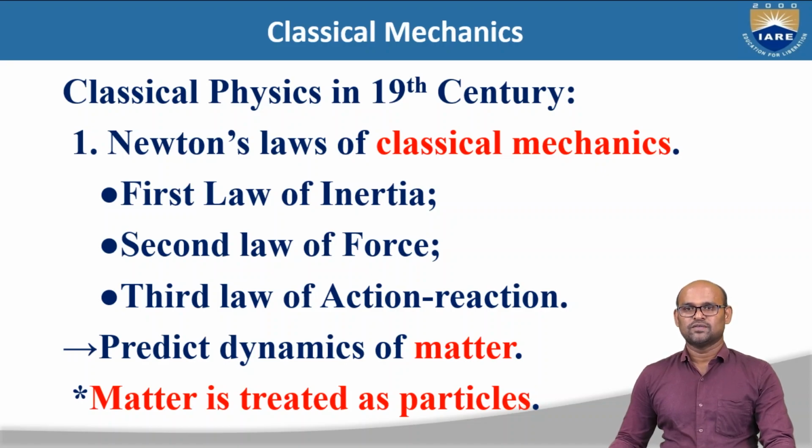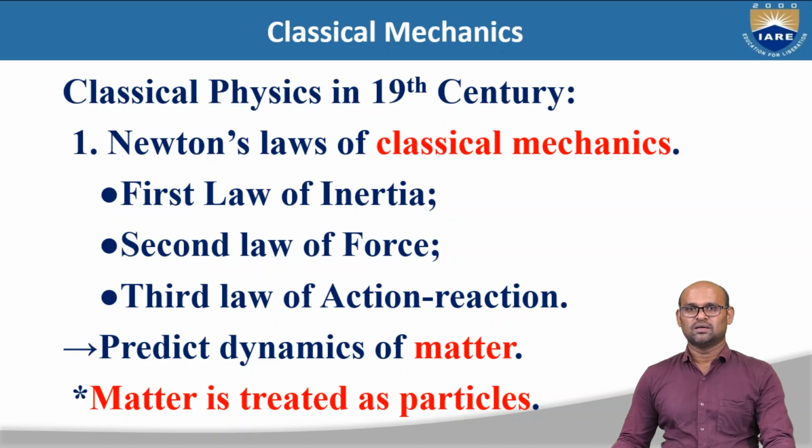So the first branch of classical physics is Newton's laws of classical mechanics. There are three Newton's laws. Basically, the first one is the first law of inertia, the second law of force, and the third law of action and reaction. Using Newton's laws of motion, we can study or predict the dynamics of matter.